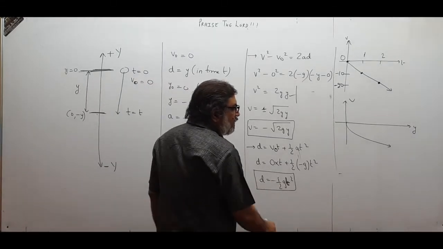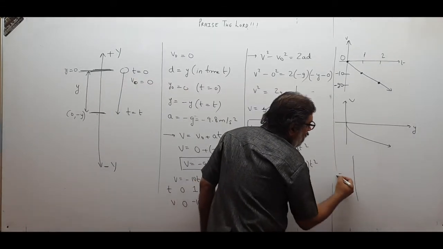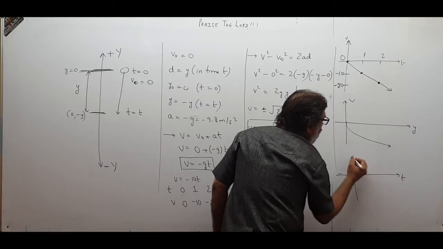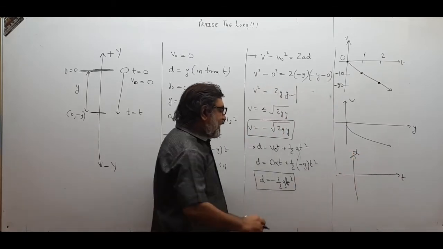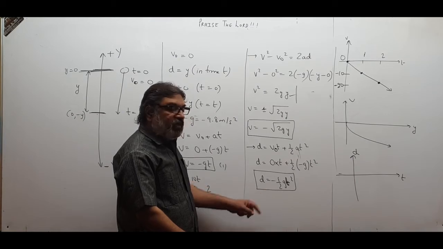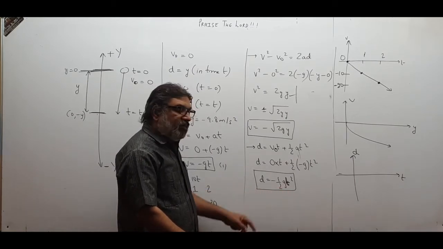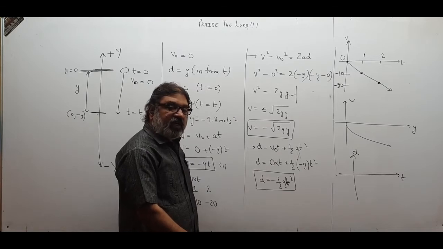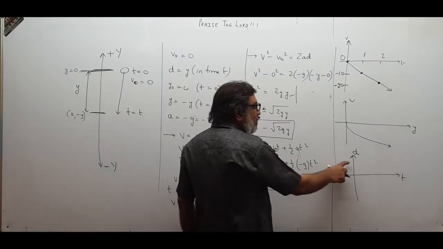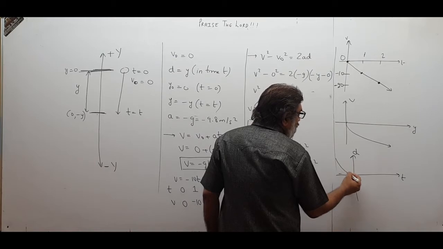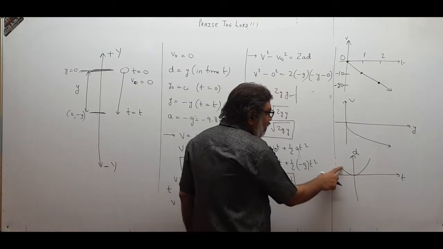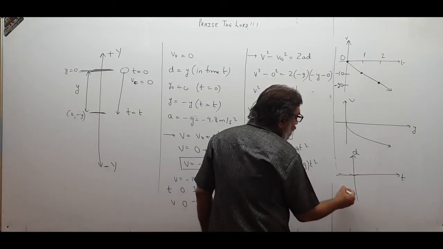Then d equals minus half g t square. Again it's a parabola, you can see that. And I told you that wherever the power is 1, the graph is symmetric about that. t has power 2, d has power 1, so it will be symmetric about d, like this. And we want to take negative, so we draw the graph like this.